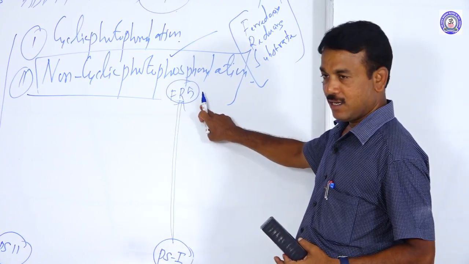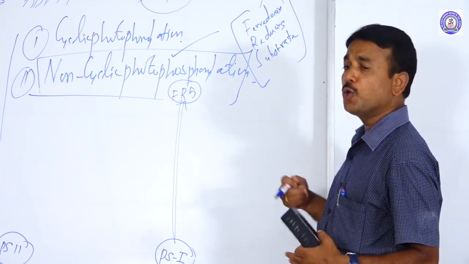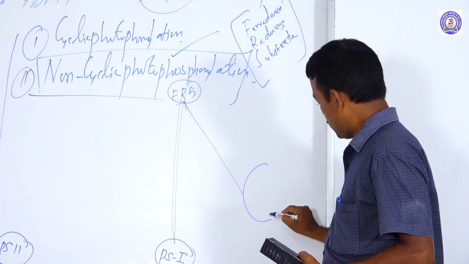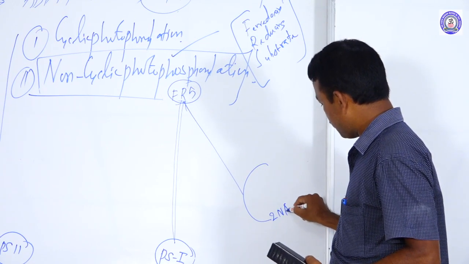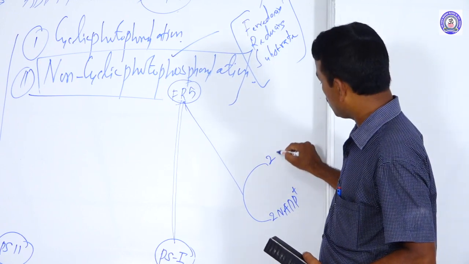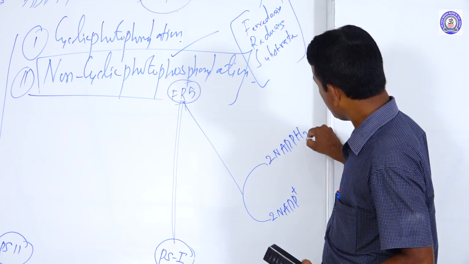From that, the electrons are obtained to reduce the compound: 2 molecules of NADP plus are reduced into 2 molecules of NADPH2.